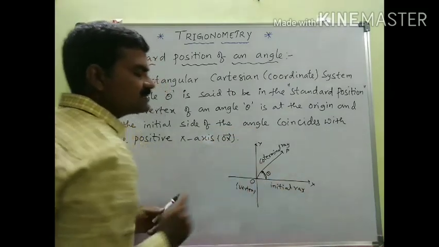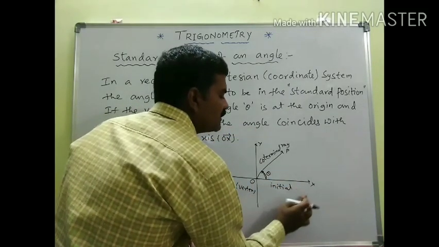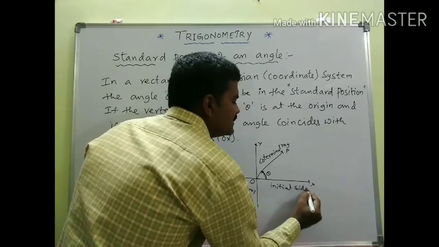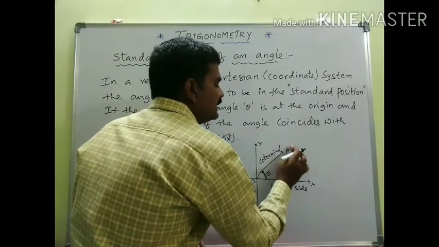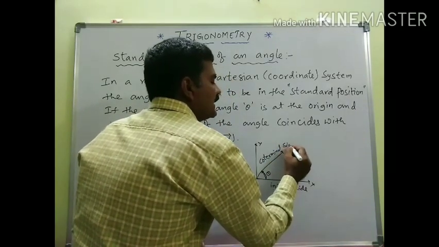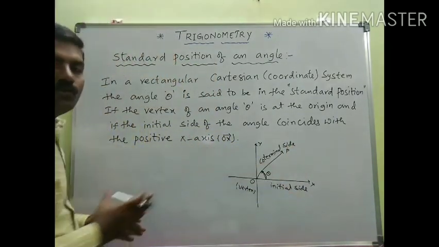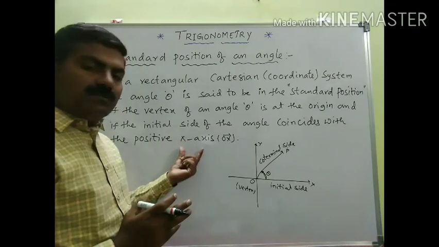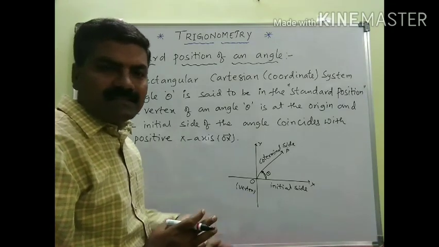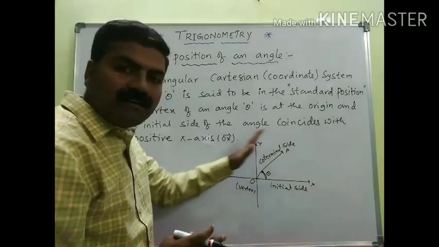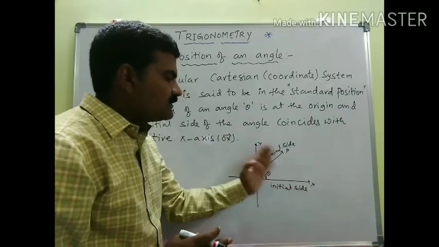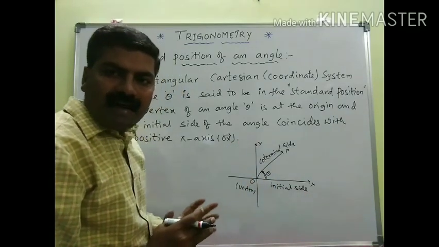Of course, when we are talking about an angle, let it be initial side and let it be coterminal side. Now, the initial side of an angle should coincide with the positive direction of the x-axis. So when you are talking about a coordinate system, OX and OY are nothing but coordinate axes.